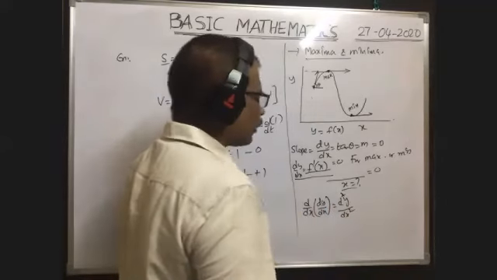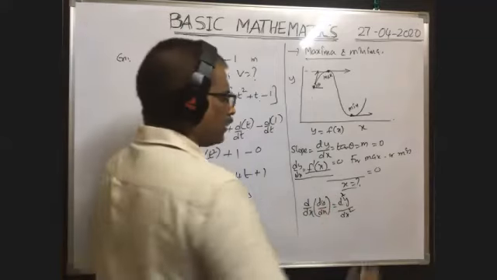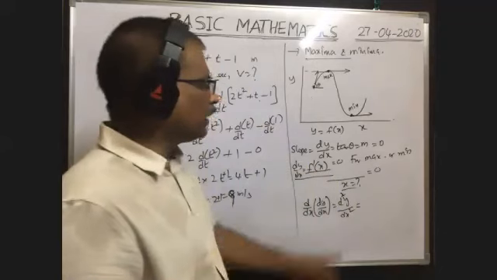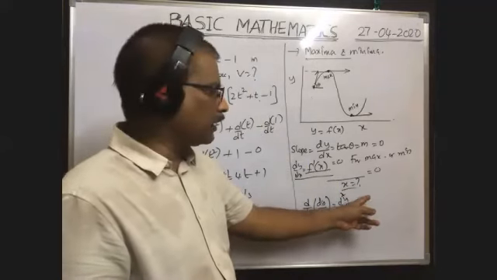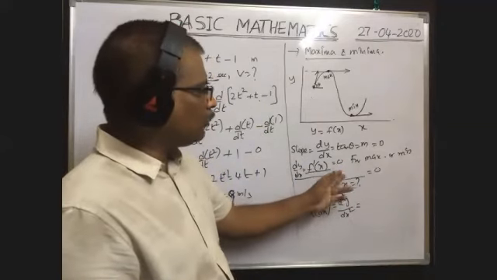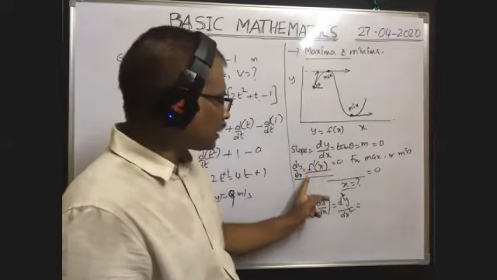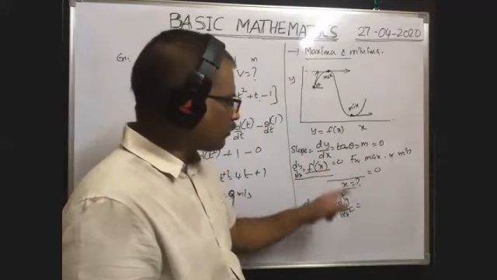So d square y by dx square is called second order differentiation. When you find the second order differentiation, you will get one equation here. Now when you make dy by dx equal to 0, you will get x values. You substitute those x values in this equation.